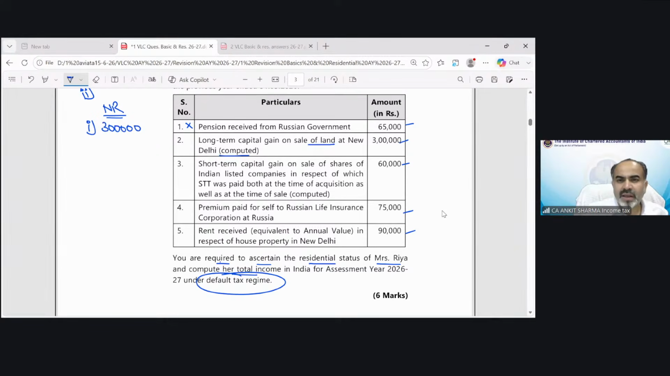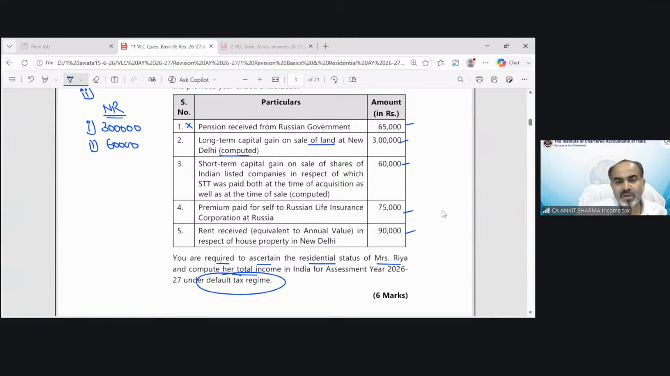Short-term capital gain on sale of shares of an Indian listed company in respect of which STT was paid, both at the time of acquisition as well as at the time of sale. Computed. Again, this is our taxable income in India.